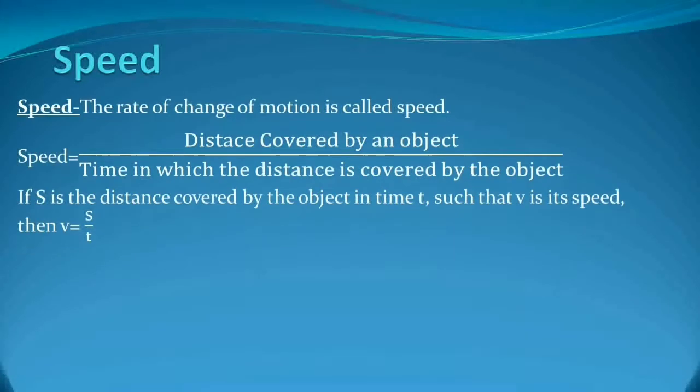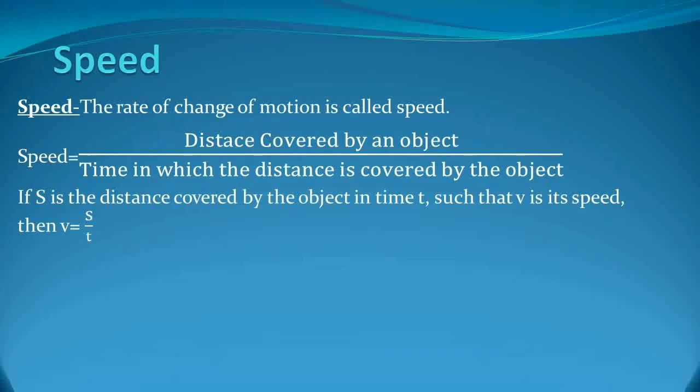Now our next topic is the speed. Actually this topic is not related to our previous topics like the density or the area, but it is part of the measurement, so we have to do it. This topic we have already studied in chapter 2 in detail, so here we will see it in brief. Okay, as we know, speed is the rate of change of motion. Clear? The rate of change of motion is called speed, or we can say that the speed can be found by dividing the distance covered by the time in which the distance is covered.